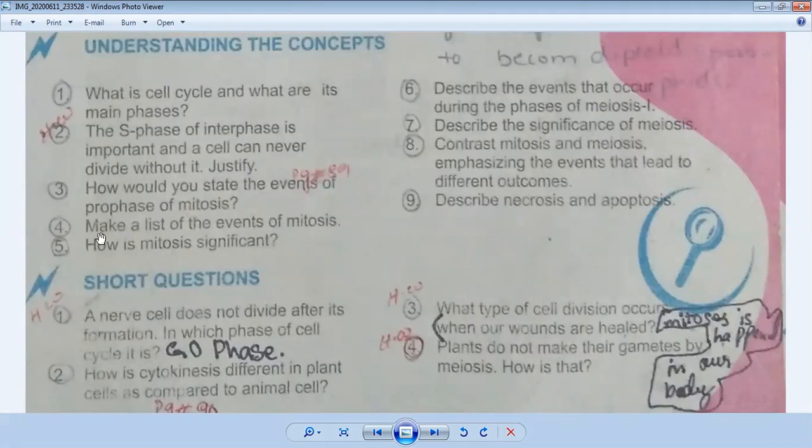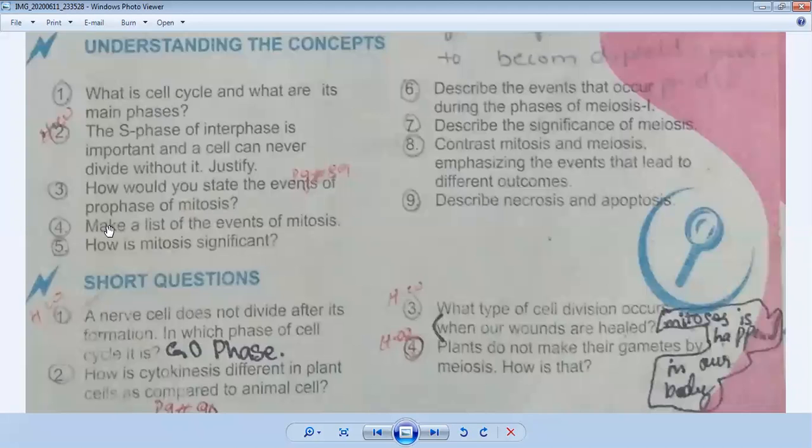Then come to question number 4. Make a list of the events of mitosis. Events or phases of mitosis, both are the same. So you can find the answer of question number 4 in your book, page number 89 to 90, and on page number 91 diagrams are given. So this is also important.